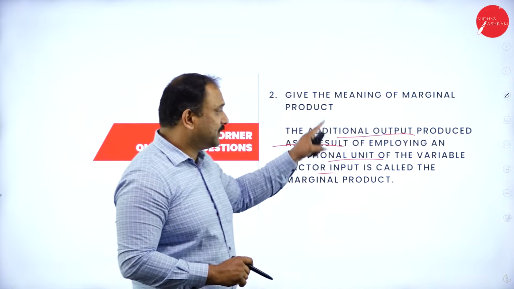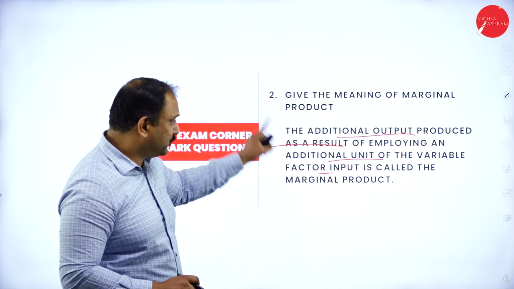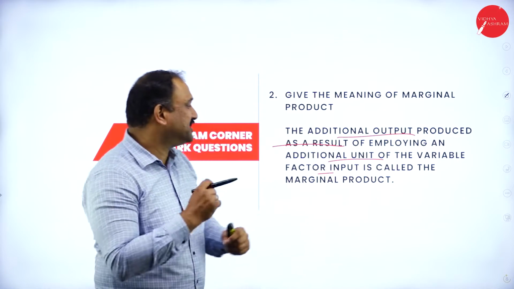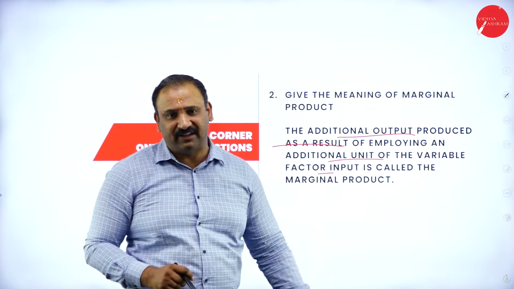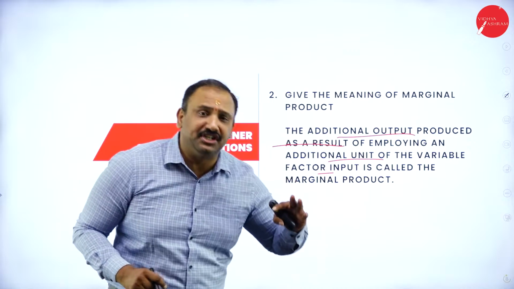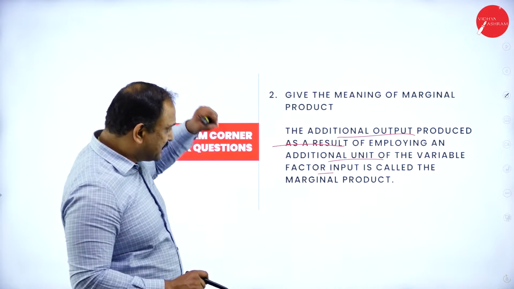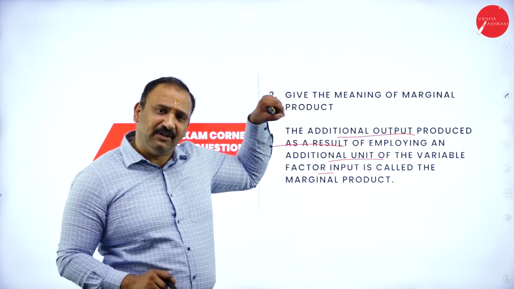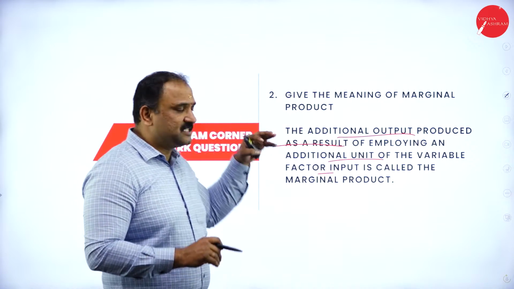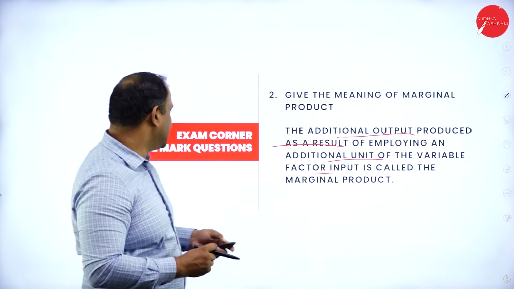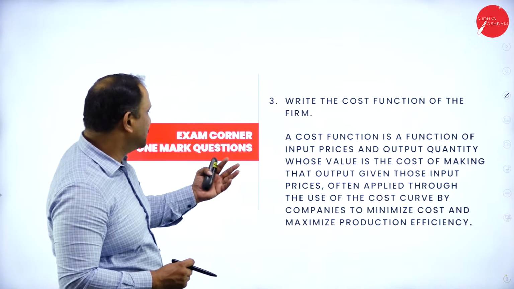Now this is very, very important. The additional output produced as a result of employing an additional unit of the variable factor is called marginal product. This is very, very important for all of us. So please do understand that this factor will make a lot of sense here. This is the extra product that we are generating, followed by the cost function of the firm.